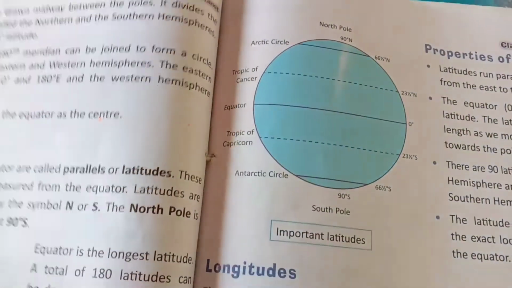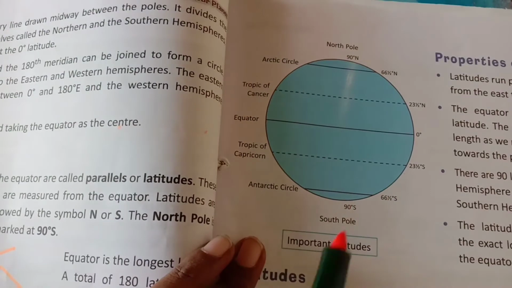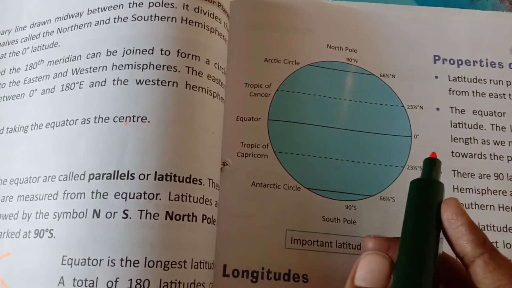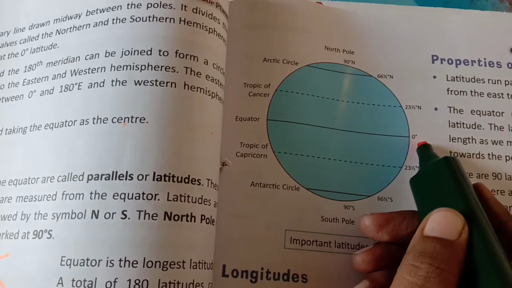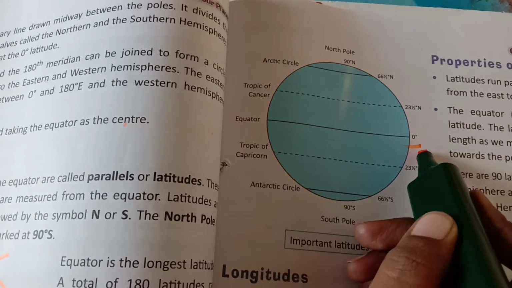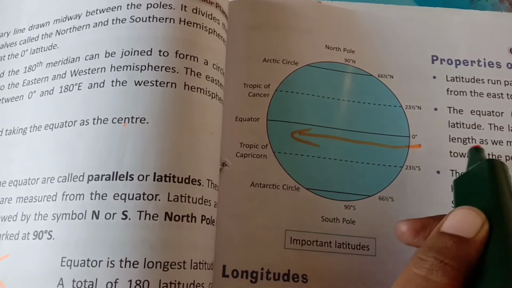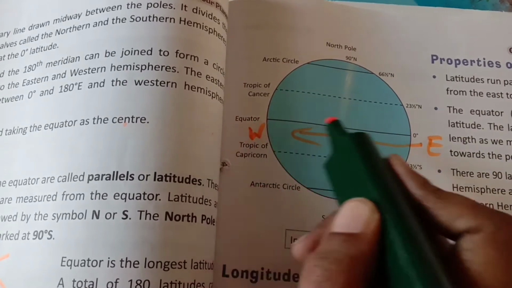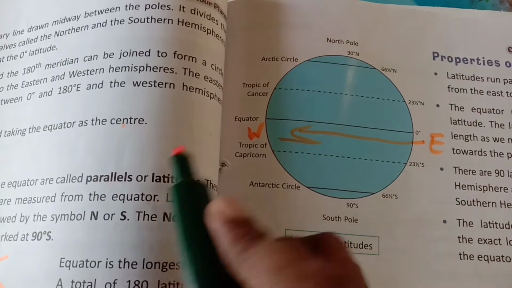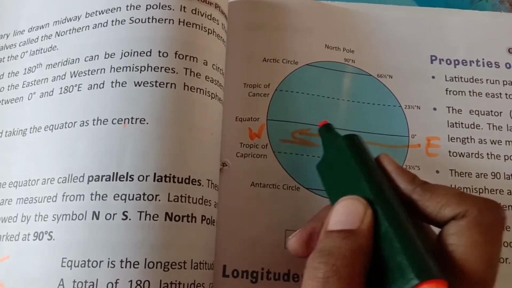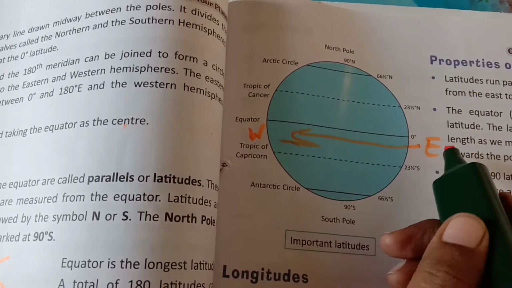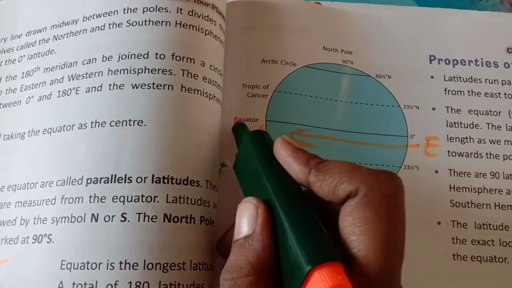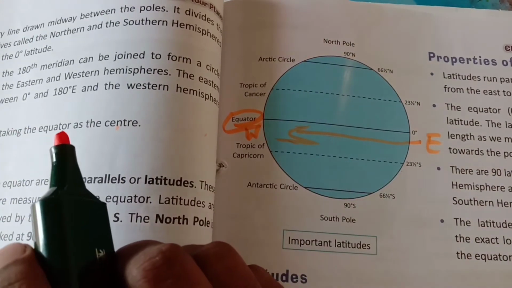Now we will see more about it. Latitude always runs from east to west, from here to here. It will always go in this direction. These lines always run east to west. The middle line is called 0 degrees, which is known as the equator.